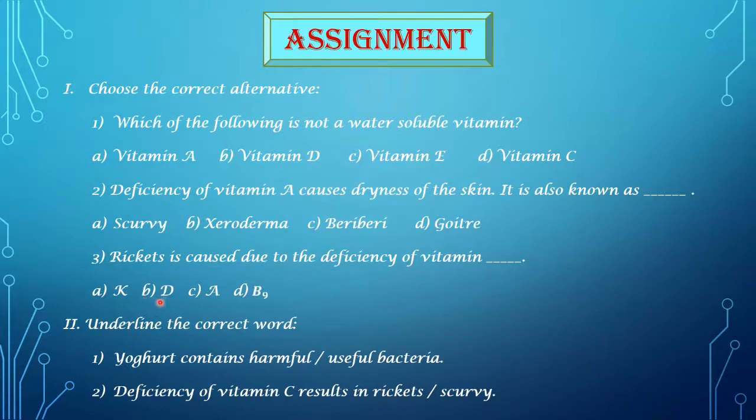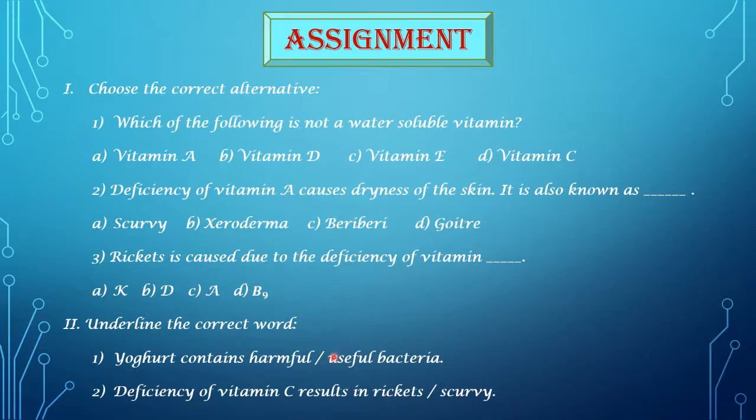Then the second question for the assignment is, underline the correct word. The first question for that is, yogurt contains harmful or useful bacteria. Students, here 2 words are given, that is harmful and useful. You have to choose the correct word. Yes, it's useful.